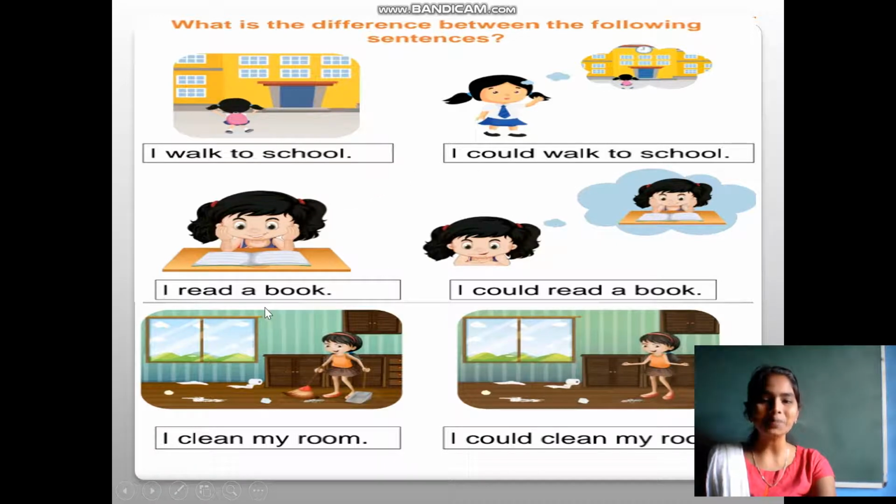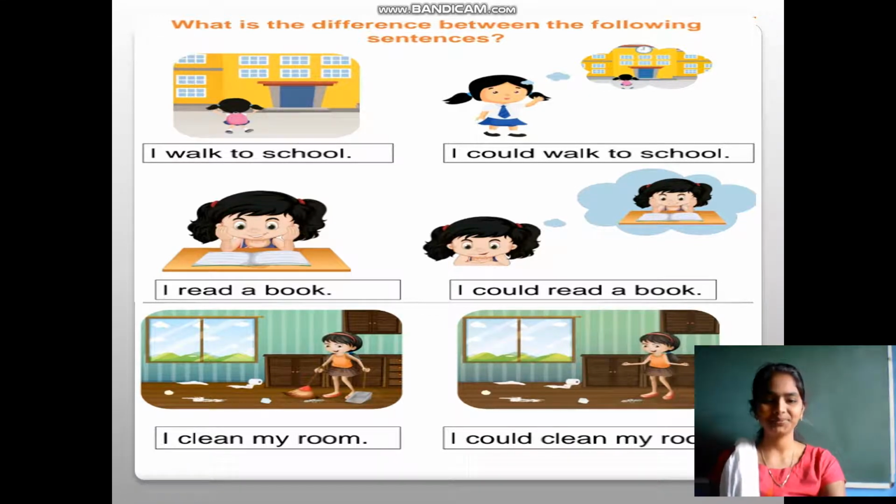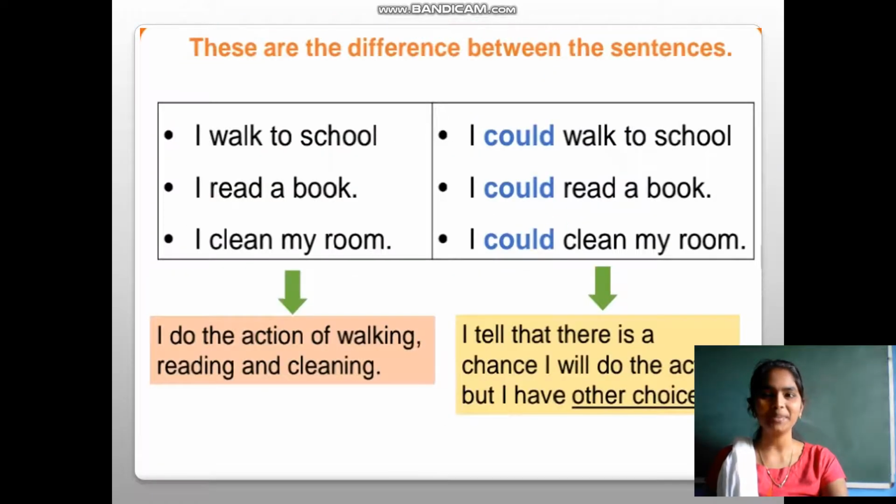The second point, I read a book, I could read a book. The third point, I clean my room, I could clean my room. Dear children, I want you all to find the difference between these sentences.